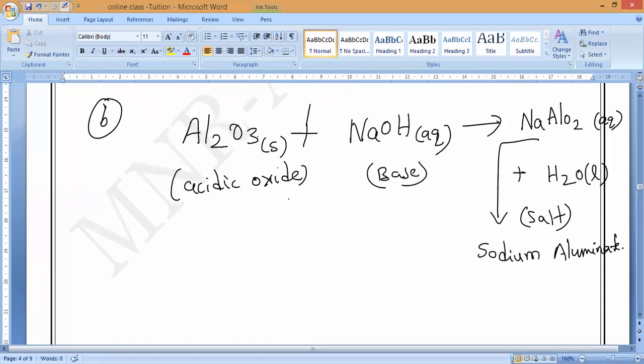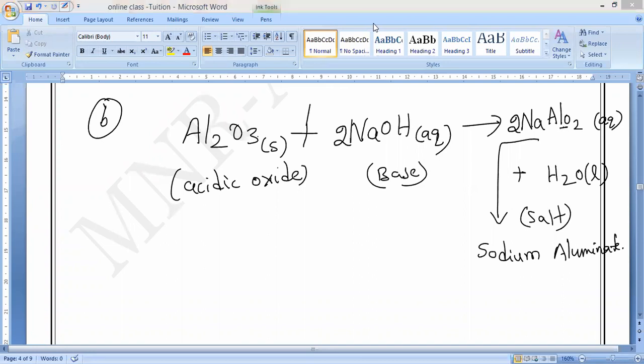So try to balance it. Aluminium: here 1, there 2, so try to balance with 2 here. Now sodium becomes 2, so here you keep 2. That's all. I hope it is balanced. You can check it. Everybody check it.